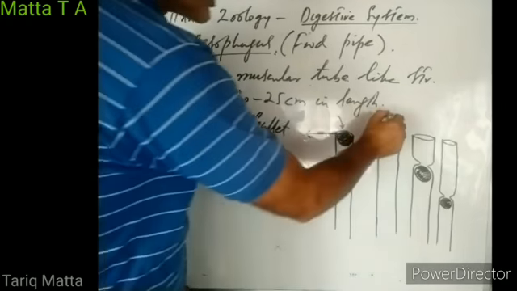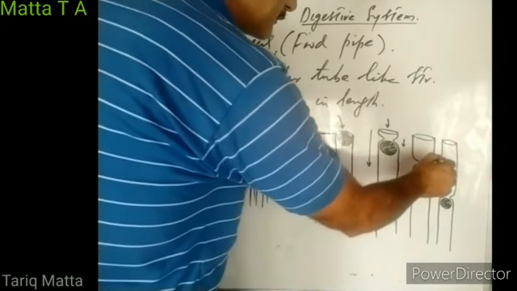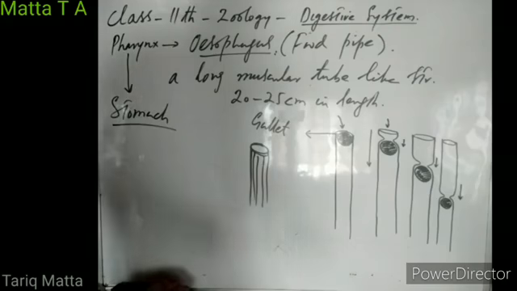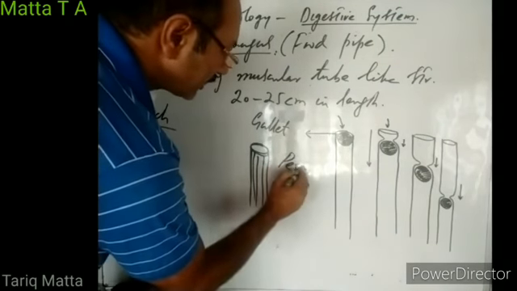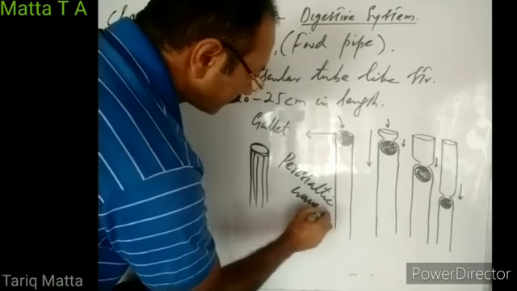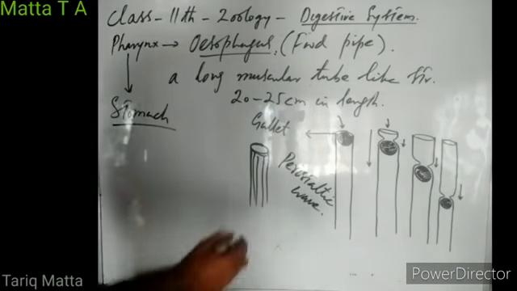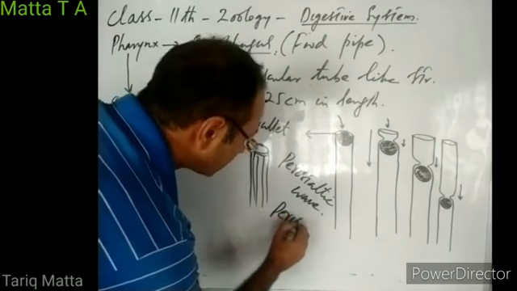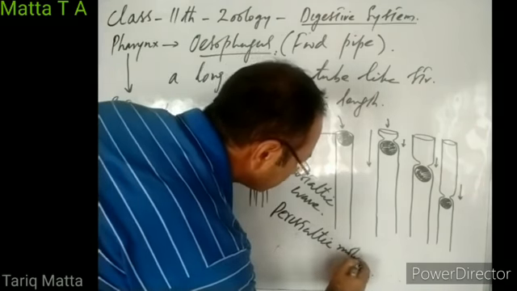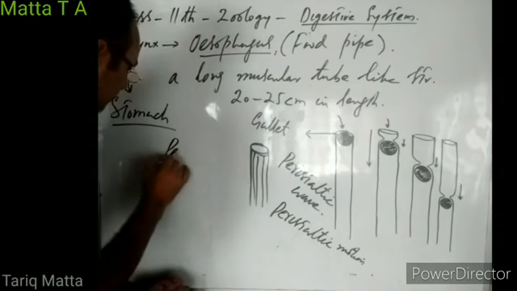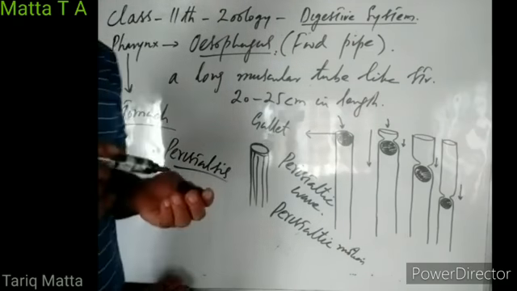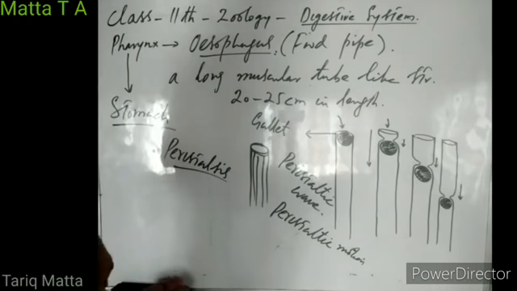So this wave of contraction, which is pushing the food bolus down the esophagus, is known as peristaltic wave. And this motion is known as peristaltic motion, or we simply call it peristalsis. So food does not slip down the esophagus.